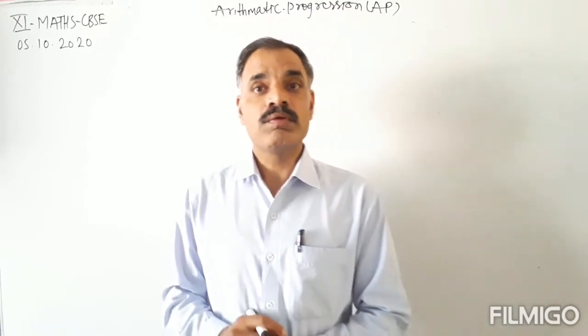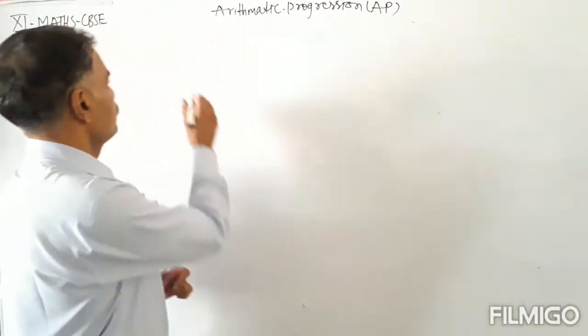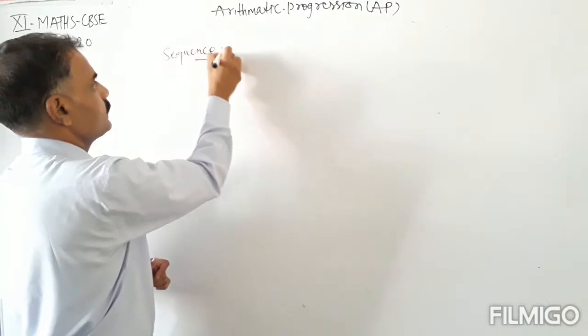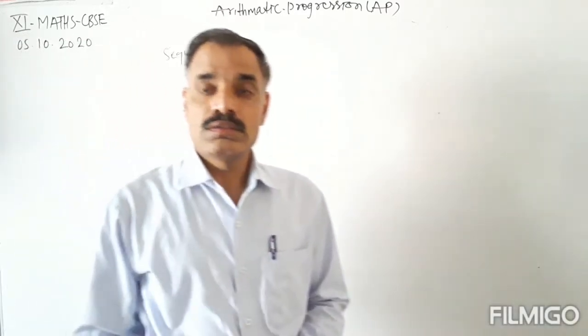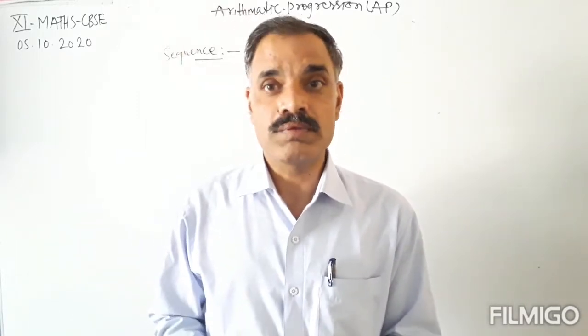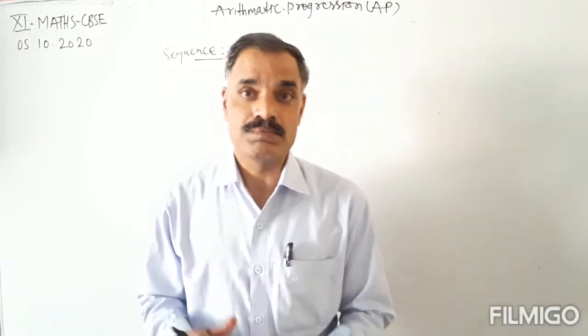Okay, so we will start with the topic, that is sequence. What is a sequence? Sequence is the order of the numbers, or order of the terms.